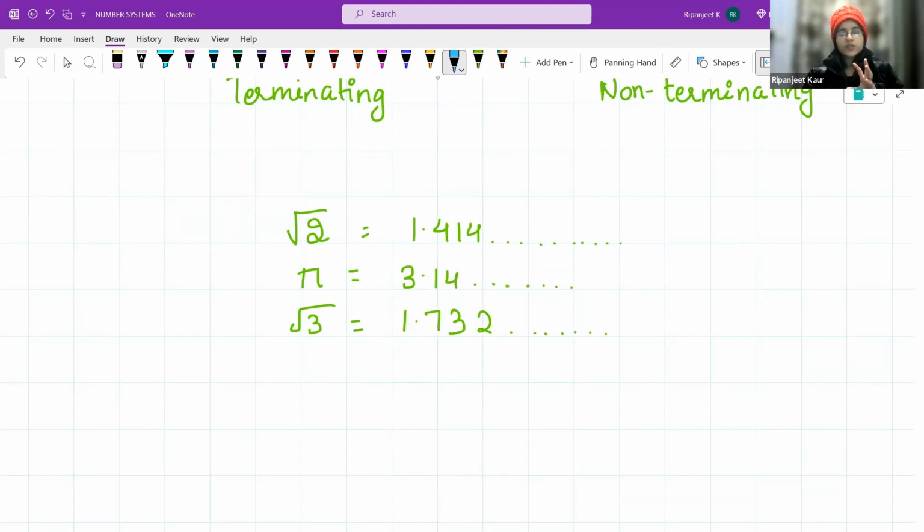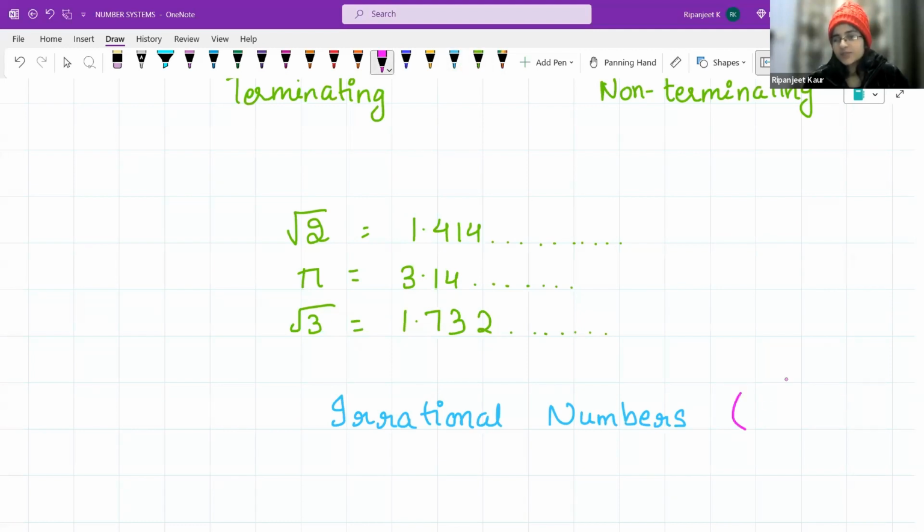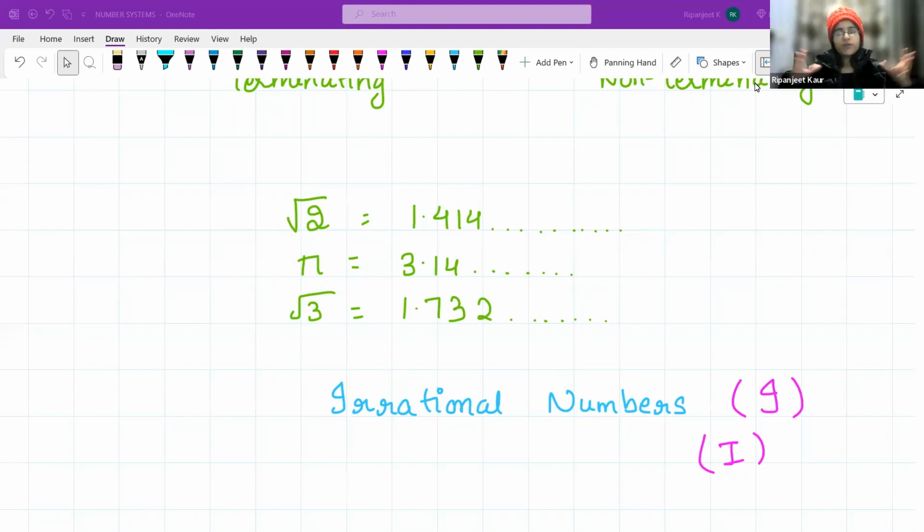So these numbers, do you think these are integers, whole numbers, natural numbers, or are these rationals? When we saw that these types of numbers cannot be put in any category, we called them irrational numbers. So what do you think is the representation of this? I told you, I is going to come somewhere. So this is where it was coming. Represented by the letter I, or like this. Irrational numbers. So now we have discussed so many types of numbers.